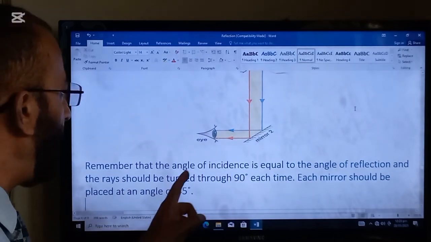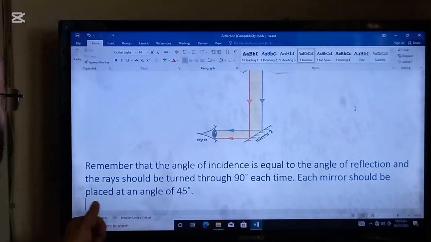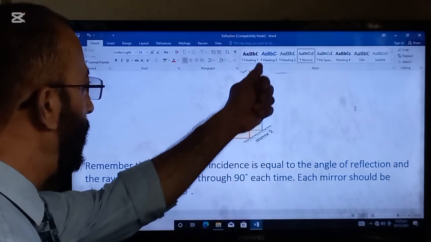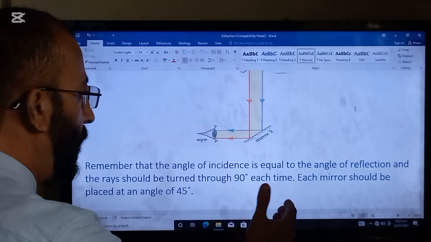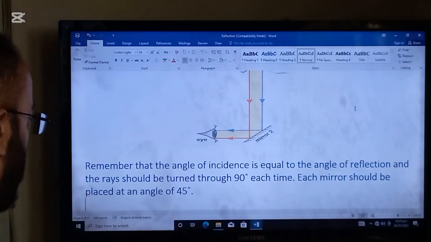Remember that the angle of incidence is equal to the angle of reflection, and the rays should be turned through 90-degree each time. So this is 90-degree, this is 90-degree, and so on. Each mirror should be placed at an angle of 45-degree.